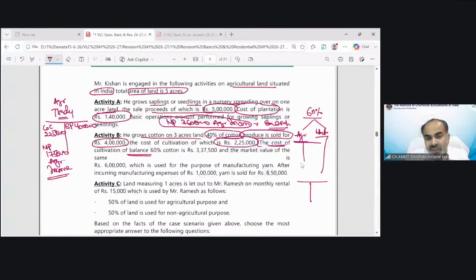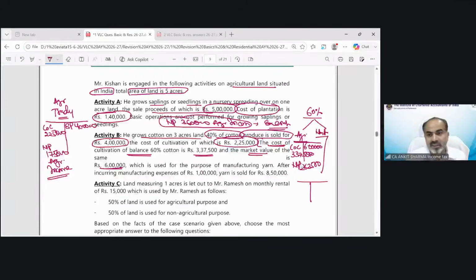Balance 60% cotton has a cost of cultivation of rupees 3,37,500, and the market value is 6 lakh rupees. I have told you, for agricultural calculation, you have to take the market value as your sale consideration and the cost of cultivation as your purchase price. So technically, the net profit would be, as I have already calculated, 2,62,500.